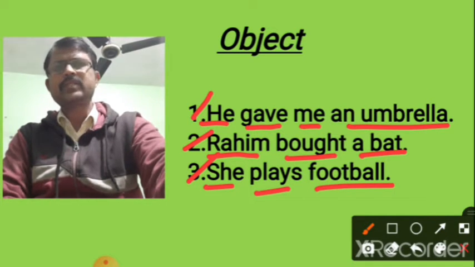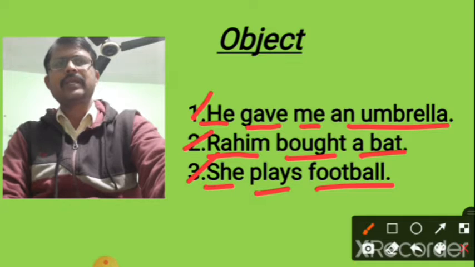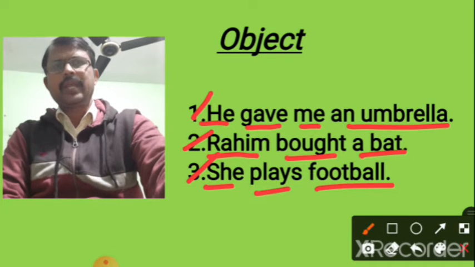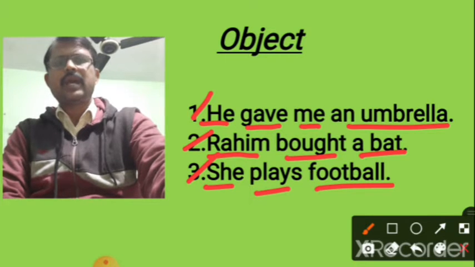Like this, in the second sentence, if we ask question what to the verb bought, answer is a bat. So a bat is the object here. Like this, in the third sentence, if we ask question what does she play to the main verb, answer is football.